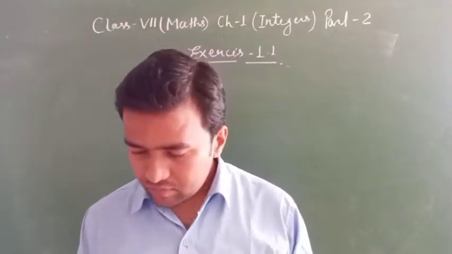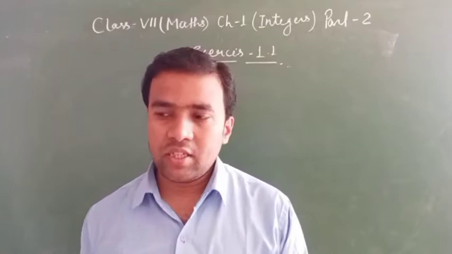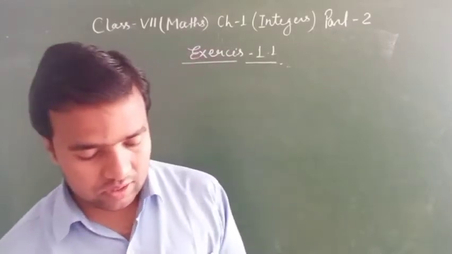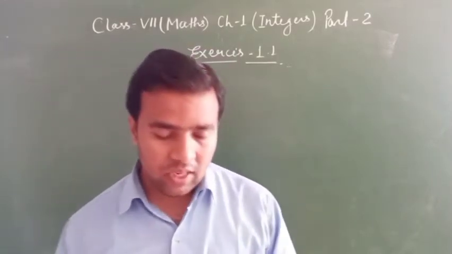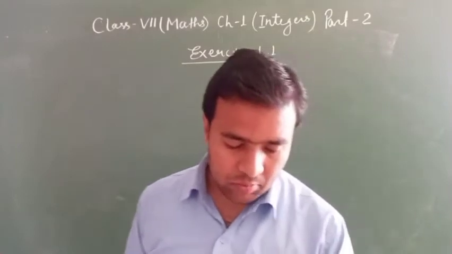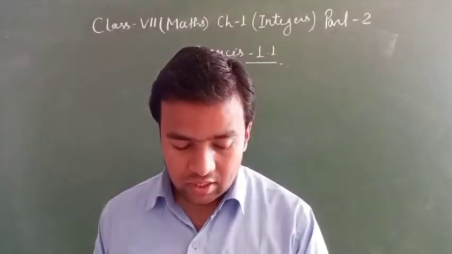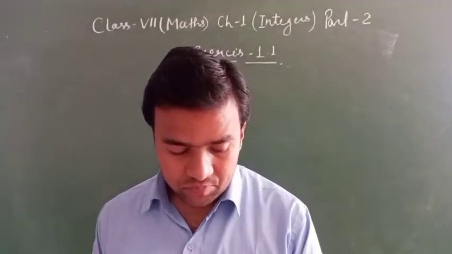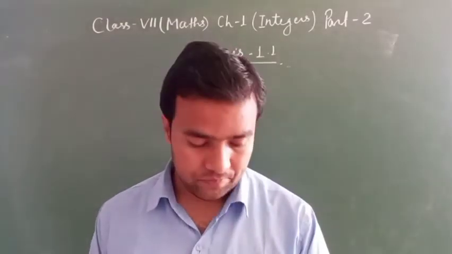The first question in NCERT exercise 1.1: the following number line shows the temperature in degrees Celsius at different places on a particular day.